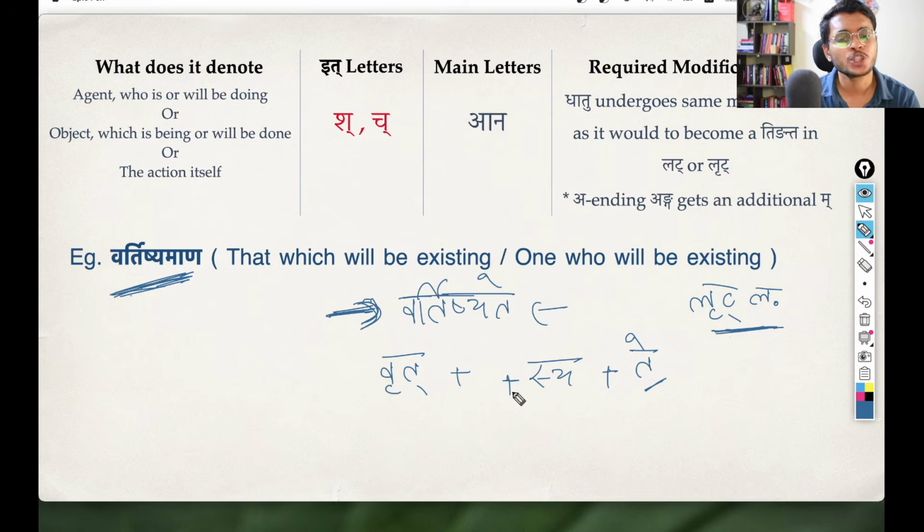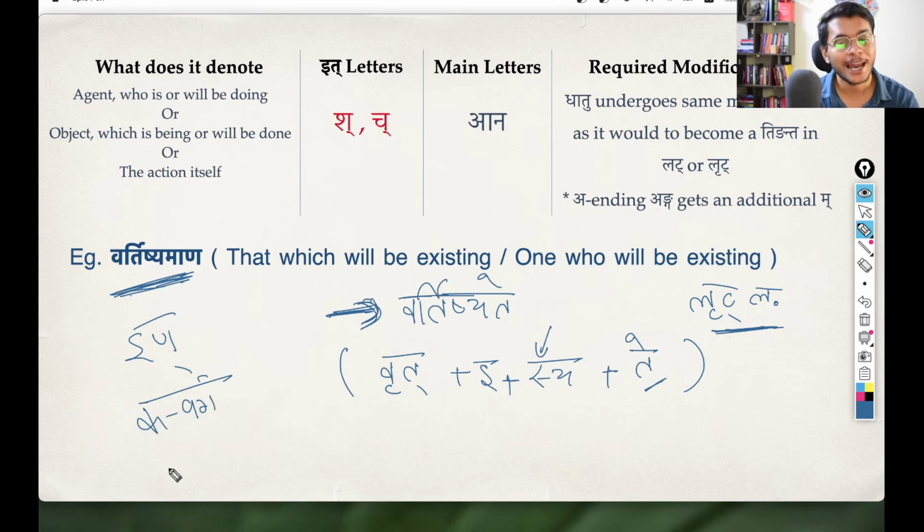Okay, and we also check whether this vrit dhatu is a set or anit dhatu. If it is a set dhatu, which vrit is in this case, it is going to get an it agama, so it is going to get an additional i also. And then there is one sutra that we saw before: if you get a sakara as a pratyaya or as an adesha, and if before that sakara there is any letter that belongs to in pratyahara or any letter that belongs to kavarga, in that case the sakara is going to change into shakara. So here, since this sakara is preceded by i which belongs to this in pratyahara, this sya is going to become sha, because the sa is changed into sha.